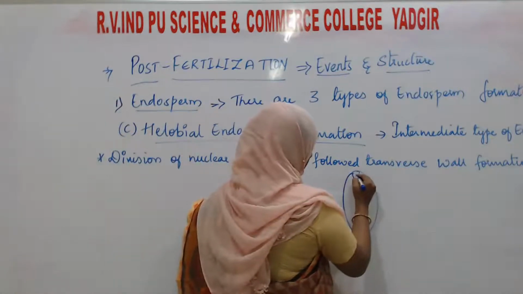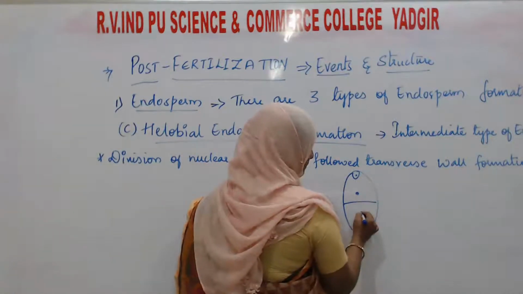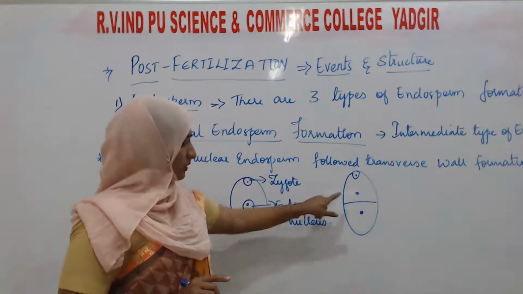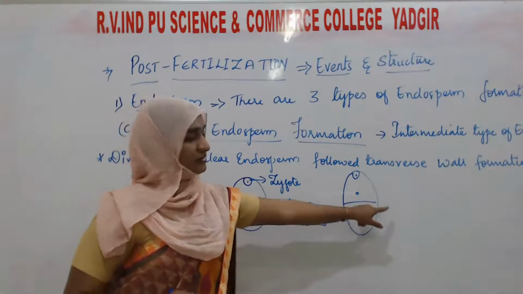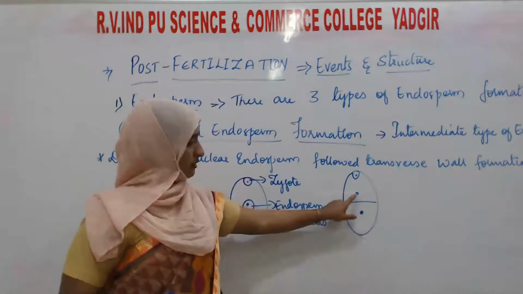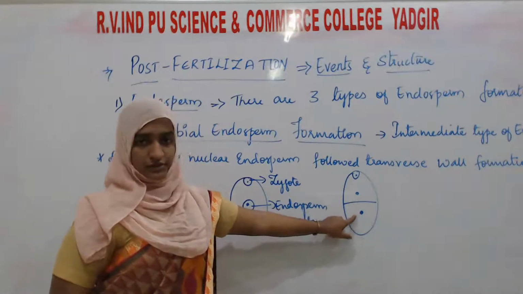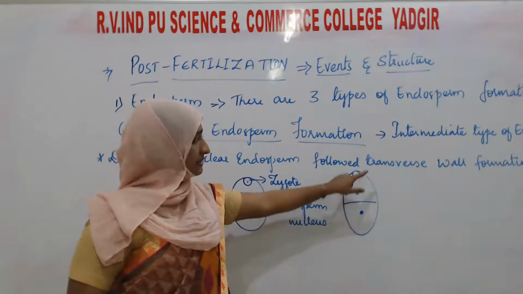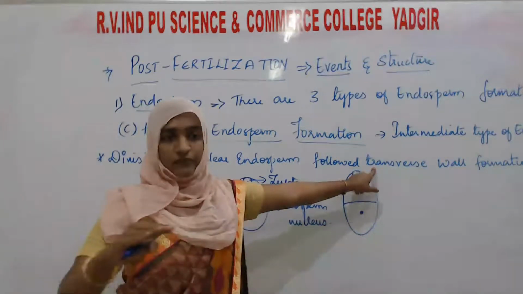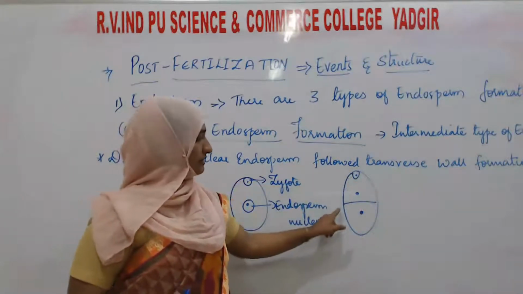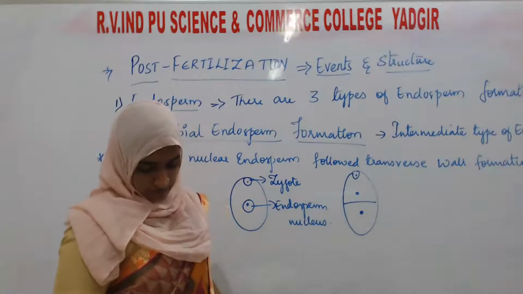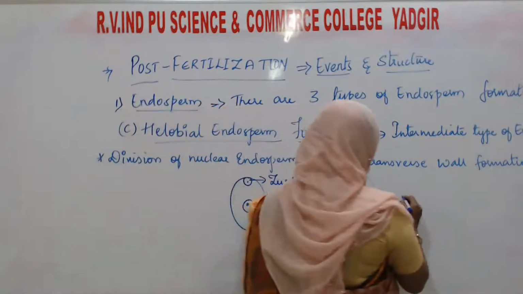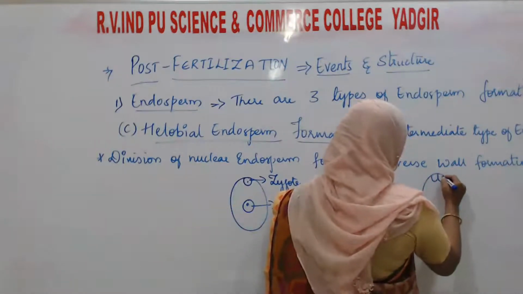This is the nucleus of an endosperm. The nucleus is going to divide, which is followed by the cell wall. This nucleus is divided into two, as well as followed by transverse wall formation. You can see a transverse wall. Further, it will give rise to small chalazal cells like this.